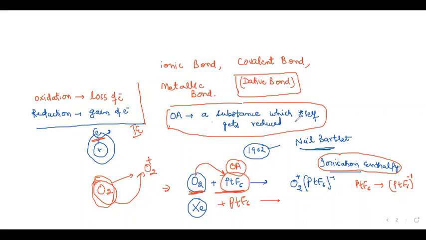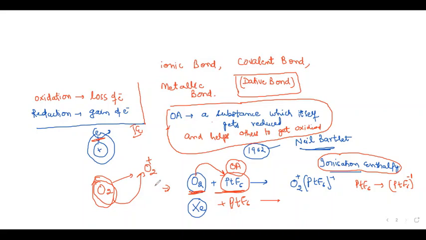By reducing itself. Or we can also add one more line: a substance which itself gets reduced and helps others to get oxidized. That substance is known as oxidizing agent.